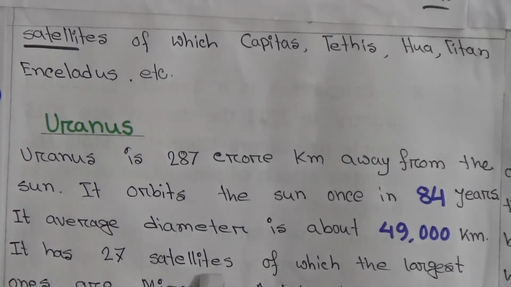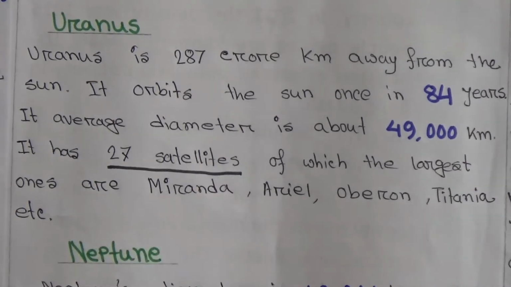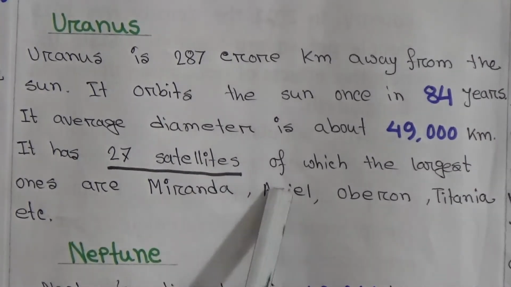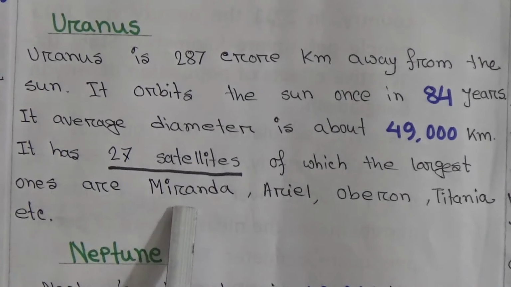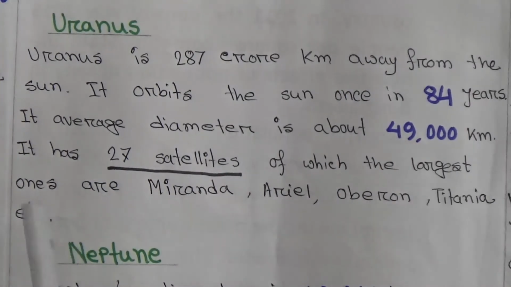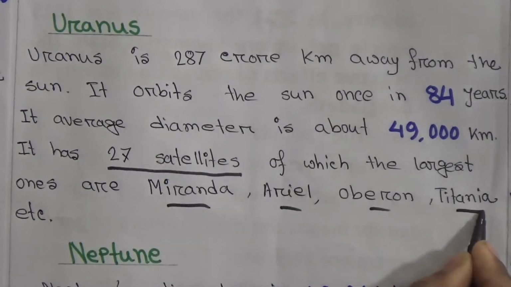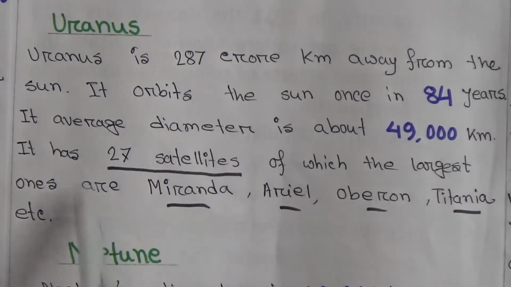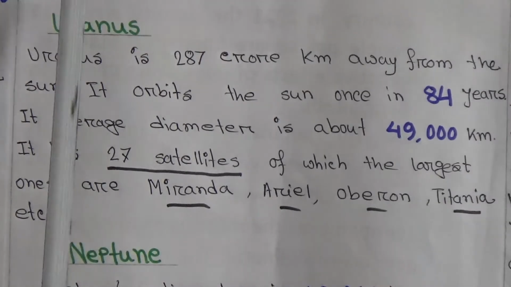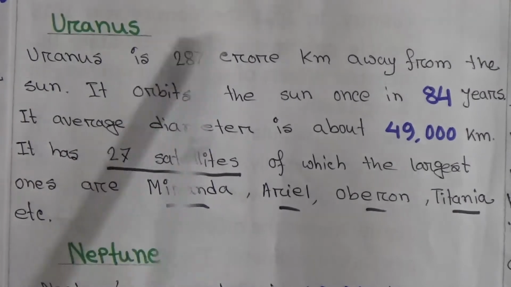It has 27 satellites, of which the largest ones are Miranda, Ariel, Oberon, Titania, etc. So, Miranda, Ariel, Oberon and Titania are the largest satellites of Uranus.